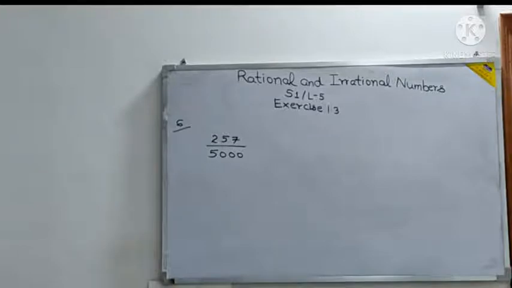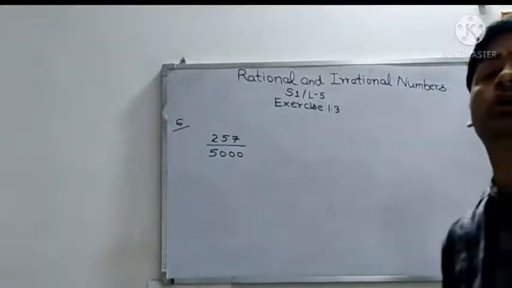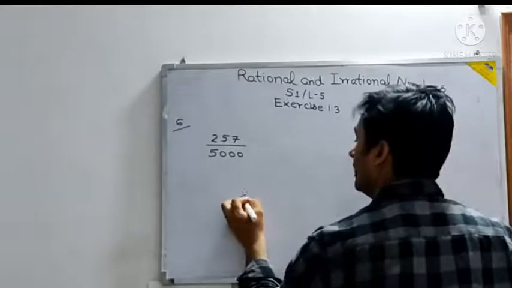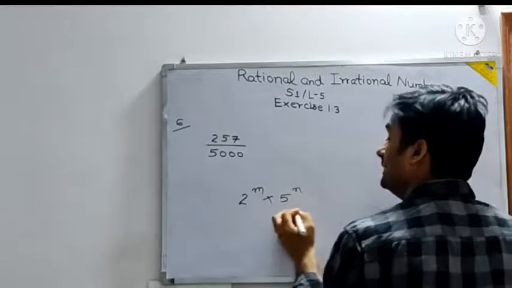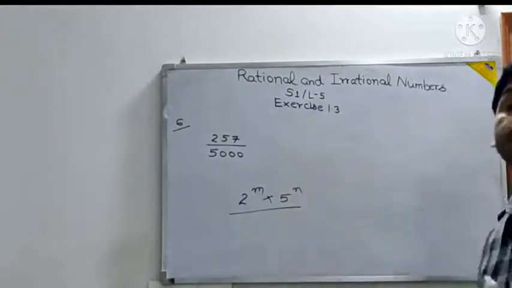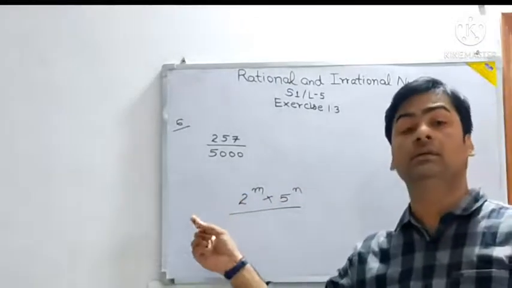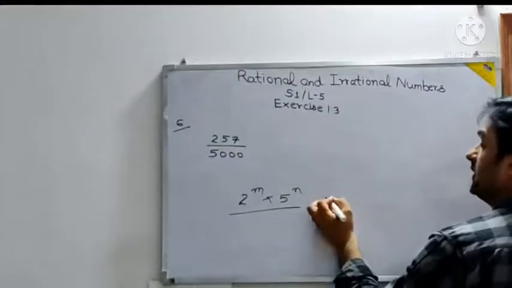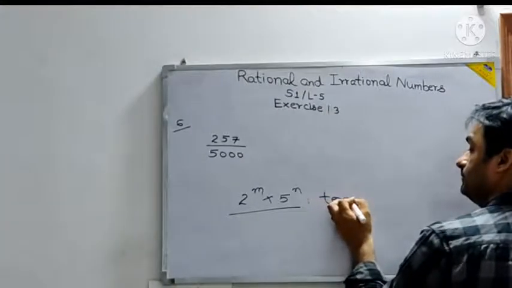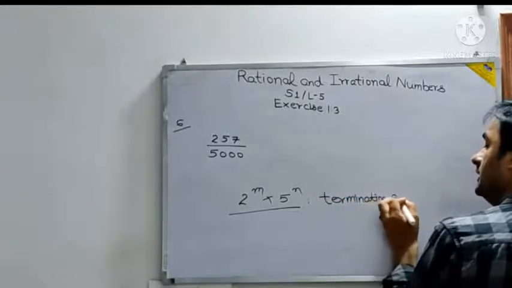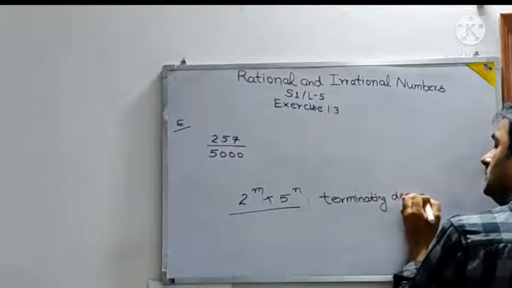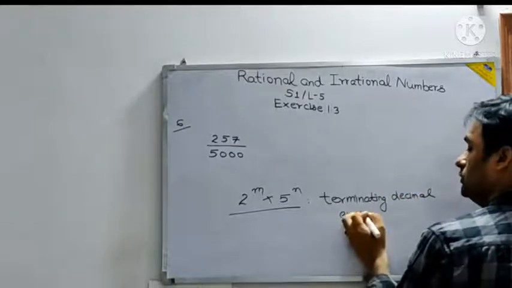We can judge that since the denominator is expressible in the form 2 to the power m into 5 to the power n, this will be a rational number with a terminating decimal expansion.